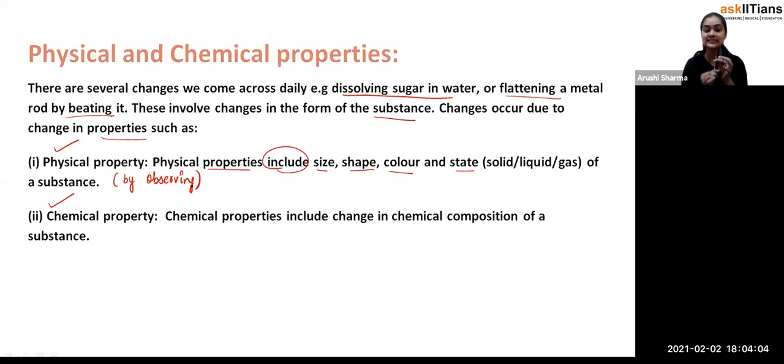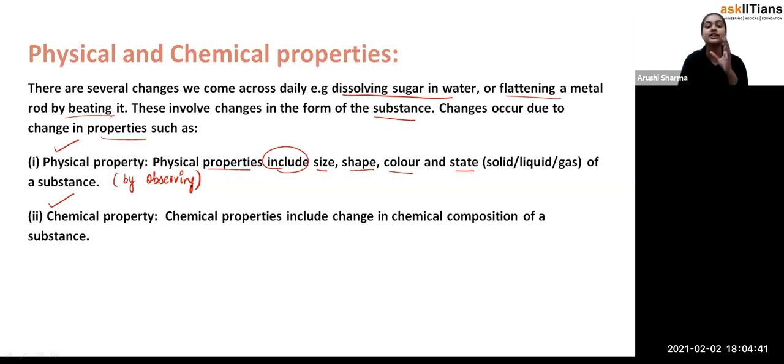If I talk about its size, it is thick, actually, because the pens we use in school or college for writing are very thin, but this is thick, and it is of black color. If I talk about its state, whether it is liquid, solid, or gas, you say, ma'am, it is solid, because I can't break it down easily. I hope you know what solid, liquid, and gases are. Solid is something we can't break down easily. Liquid, like water. Gas, like the vapor form.